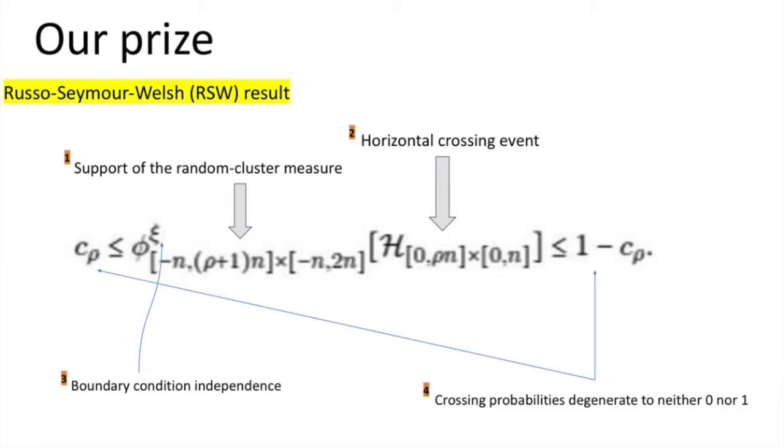In the second item, we look at a horizontal crossing event across a rectangle of aspect ratio rho n, where rho is greater than 0, and independently of the boundary conditions, which are indicated by the third item in the superscript of the probability measure, the horizontal crossing probability is bounded below by C of rho and above by 1 minus C of rho. Historically, such results have been of interest because the crossing probability is non-trivial and degenerates to neither 0 nor 1.